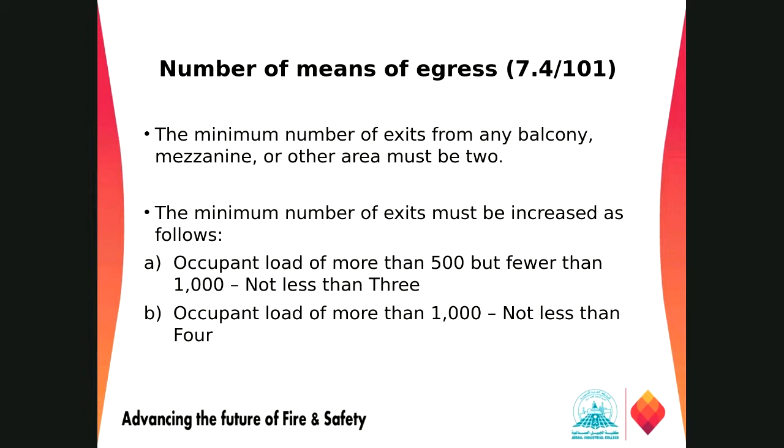The minimum number of exits must be increased as follows: for an occupant load of more than 500 but fewer than 1000, not less than 3, so we need 3 means of egress. For an occupant load of more than 1000, there should be at least 4 means of egress in those areas.